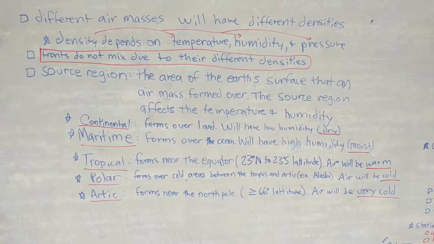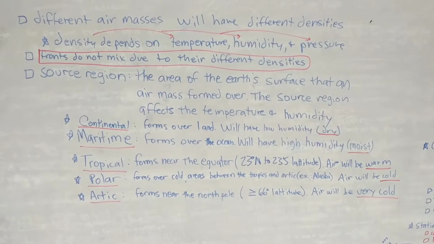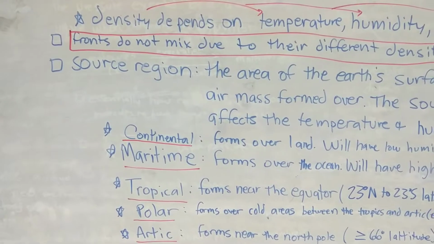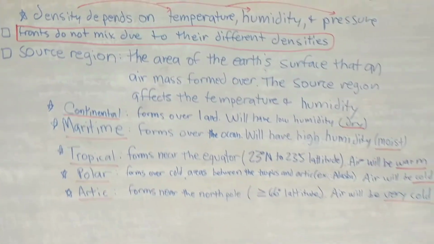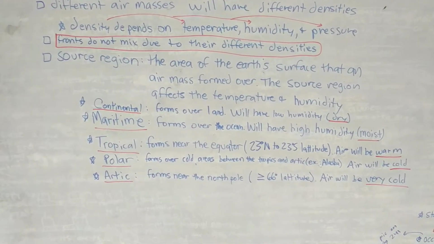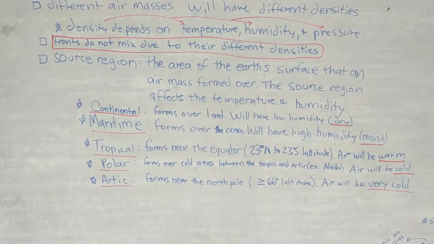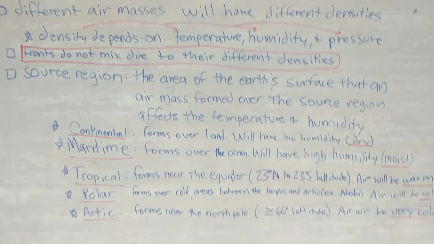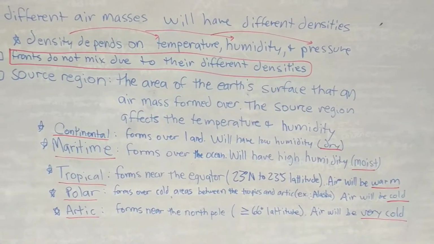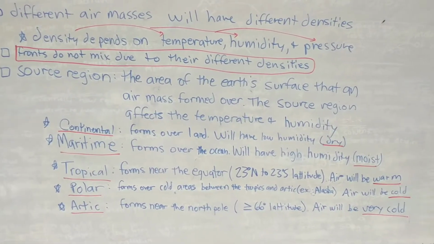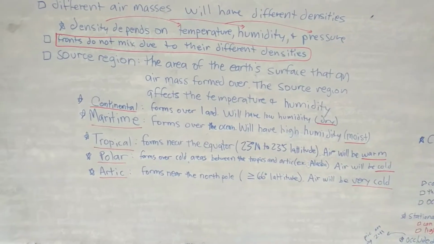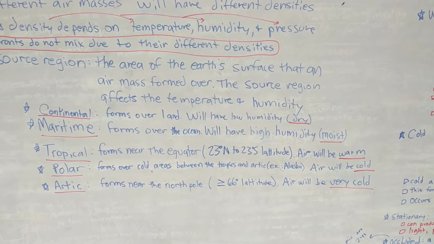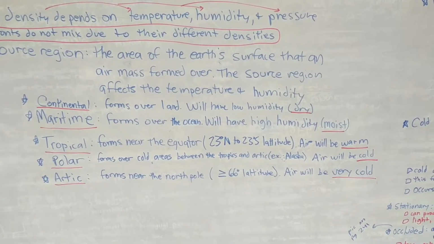There are 5 different categories of source regions. Continental, that means it occurs over land. An example would be occurring over Kentucky. Maritime means it forms over the ocean, okay? So maritime would mean it forms over the Atlantic Ocean. Tropical means it forms near the equator. That's between 23 degrees north to 23 degrees south latitude.